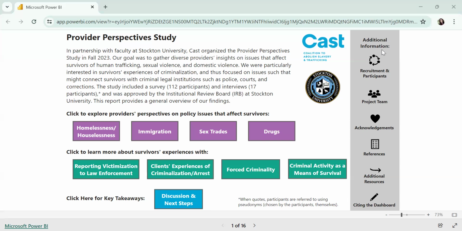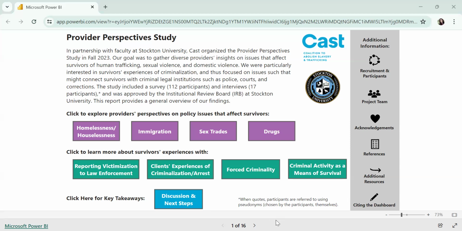So this dashboard gives a general overview of our findings, and there's quite a lot of material here. We encourage you to explore on your own if you're interested. I'm going to show you how to navigate the dashboard, and we'll take a quick look at some of the findings to give you a sense of what you can find in here.